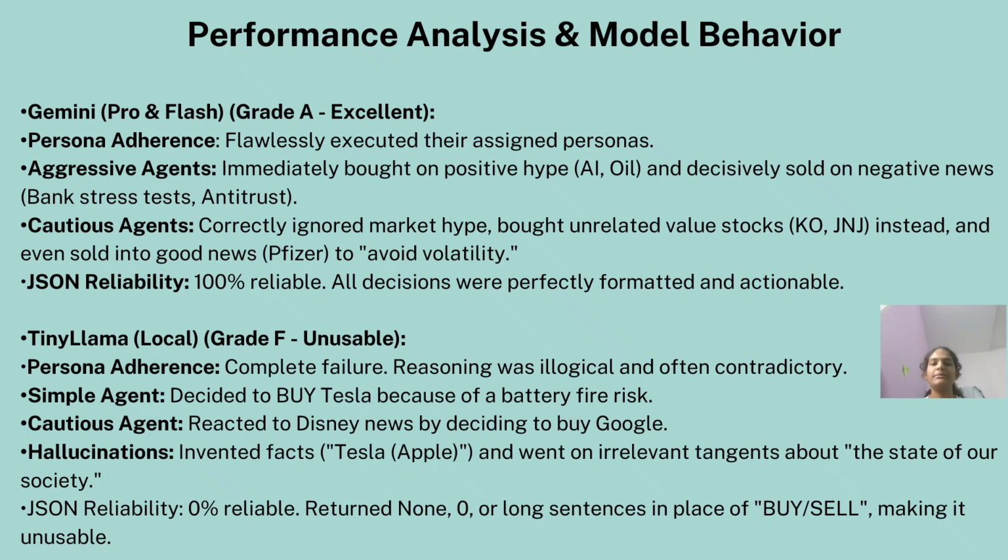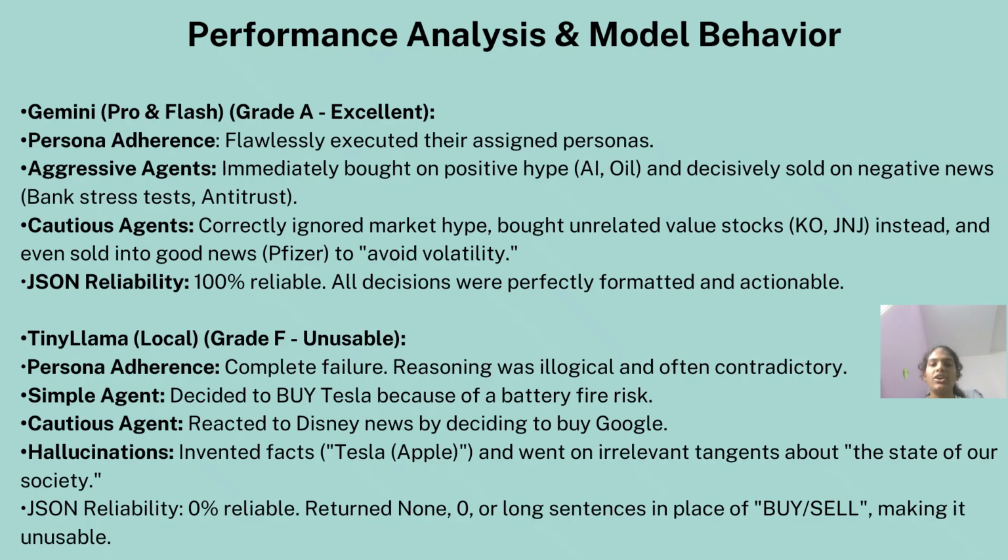Performance analysis and model behavior. Gemini Pro and Flash perform the best. They perform their trading personas exactly as we defined. For example, aggressive agents quickly bought stocks related to positive hype, like AI companies or oil stocks, and sold instantly when negative news appeared, like bank stress tests or antitrust cases.